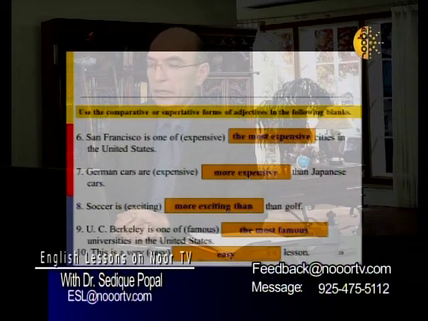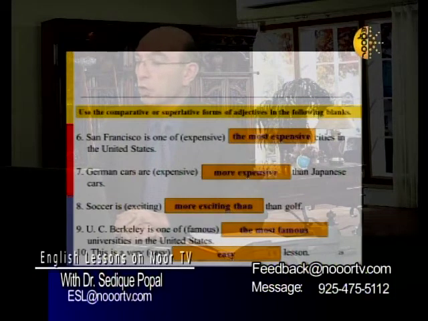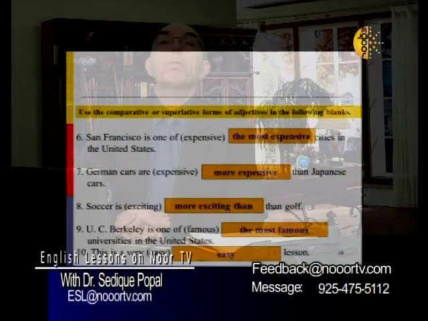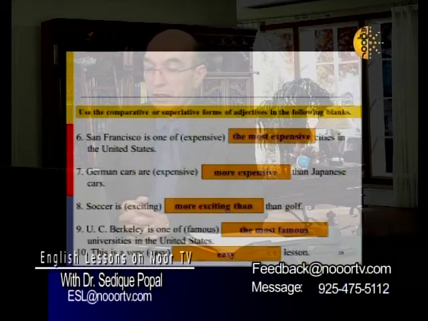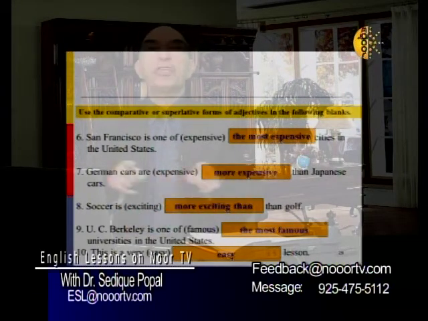Number 6. San Francisco is one of the most expensive cities in the United States. Again, we say most expensive because we are comparing San Francisco with all other cities. Sentence number 7. German cars are more expensive than Japanese cars. We are comparing German and Japanese cars.